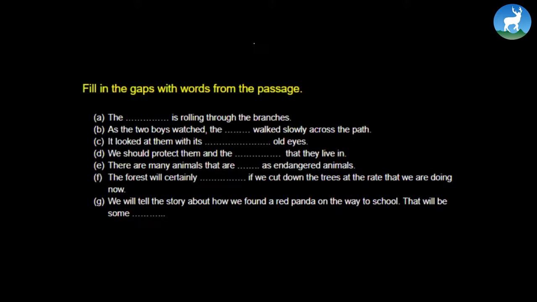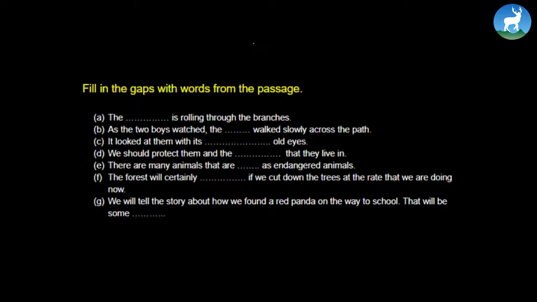And now that we've read the passage, here's a fill in the blanks related to the passage. Our task is to read the passage again and fill in the gaps with words from the passage. For this we might have to read the passage again and again to figure out the word that is missing in each sentence. The first one, let me do a few for you. Fill in the gaps with words from the passage.